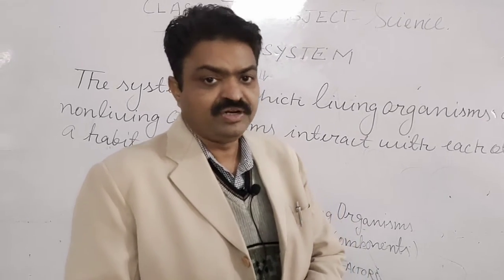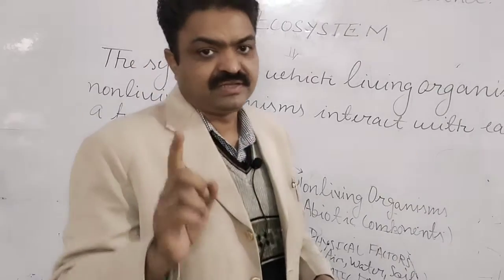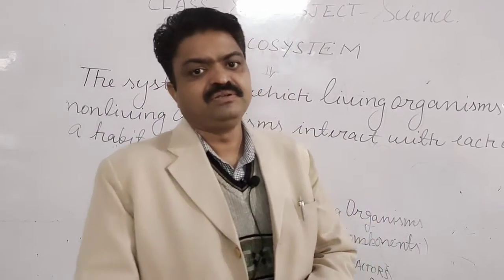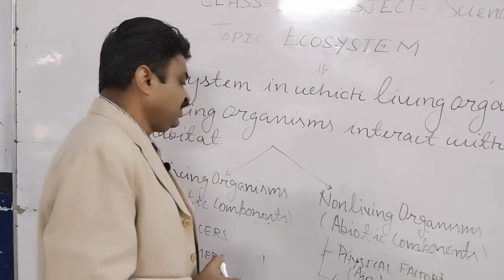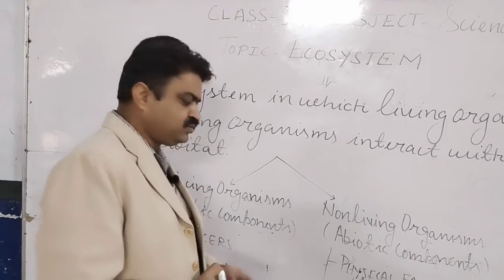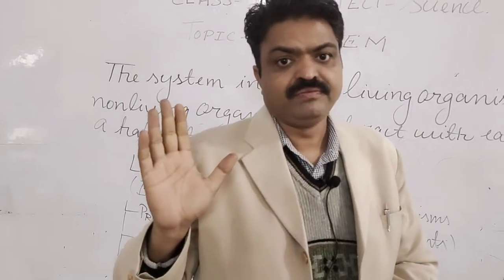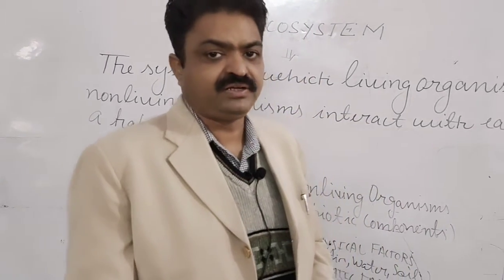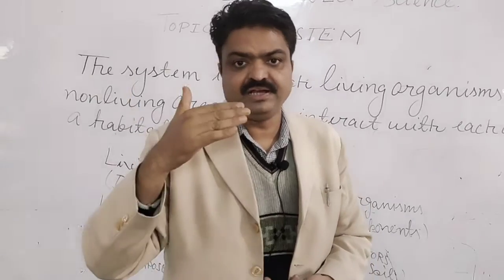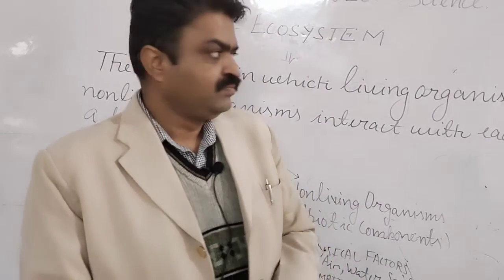Light, humidity, rainfall and temperature come in this category, climatic factors, and the living organisms are also dependent on the climatic factors, especially the producers, which are directly dependent on them. With the help of the climatic factors they take essential things, especially sunlight, which is part of the climatic factors, student.